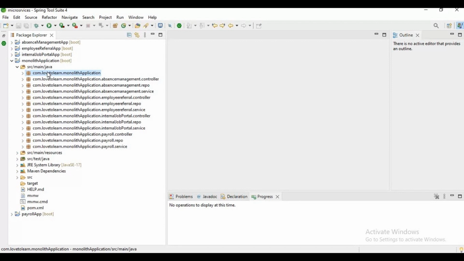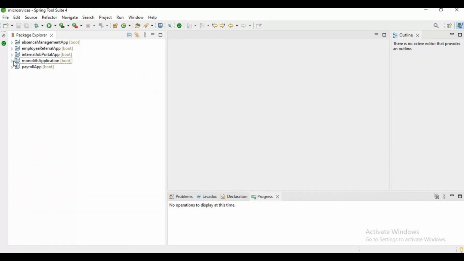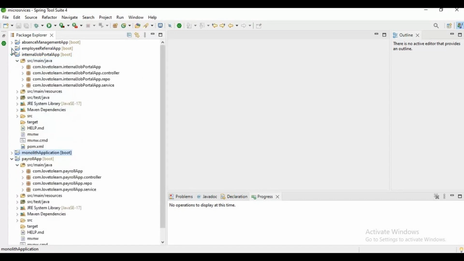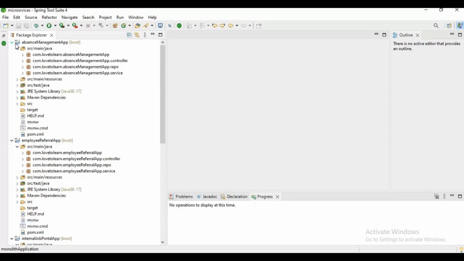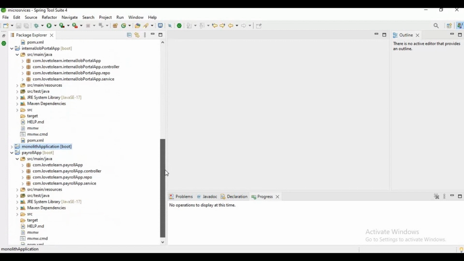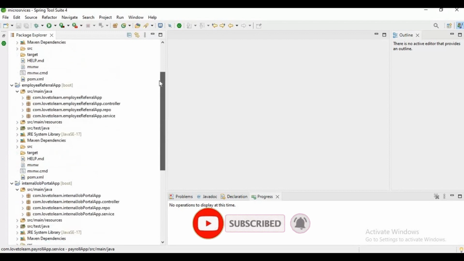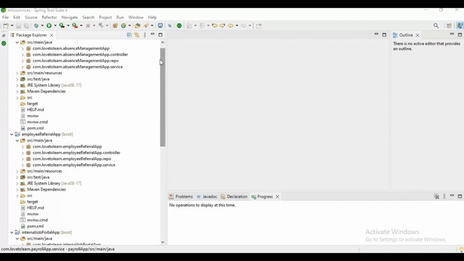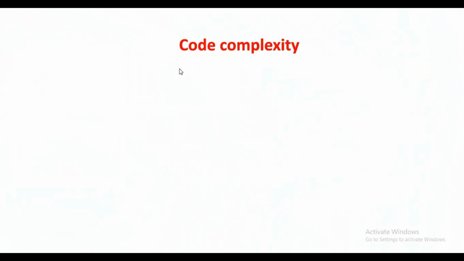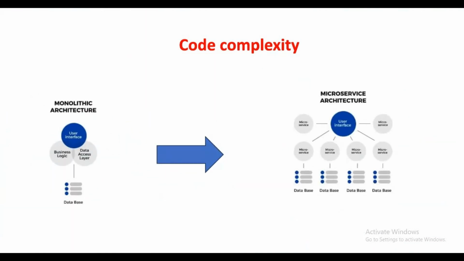understand the code. So let's assume I have migrated this application to microservices. Then I will create separate components like payroll, internal job portal, absence management, and employee referral. Whenever I want to refer to this code, I will refer to the separate microservice. Then it will be much easier for us to refer to the code because it got segregated into different microservices, right? So I find it very easy to understand. In this way, microservices help us reduce the code complexity. I hope you guys understand.